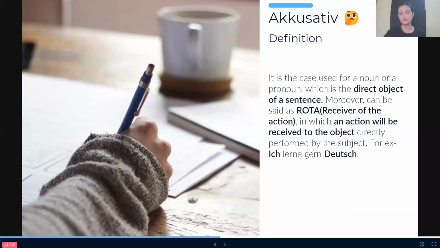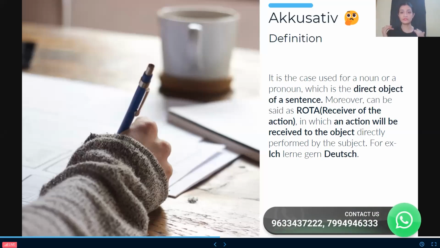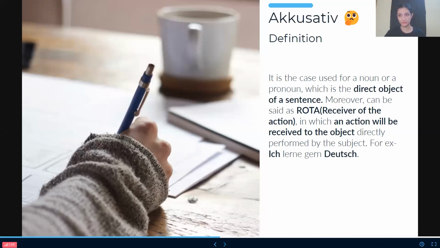So now people, coming to the accusative. In accusative, as you already know, it is the case used for a noun or a pronoun which is the direct object of a sentence. Moreover, it can be called the receiver of the action, in which an action is received by the object, directly performed by the subject. For example, ich lerne gern Deutsch. I like to learn German.